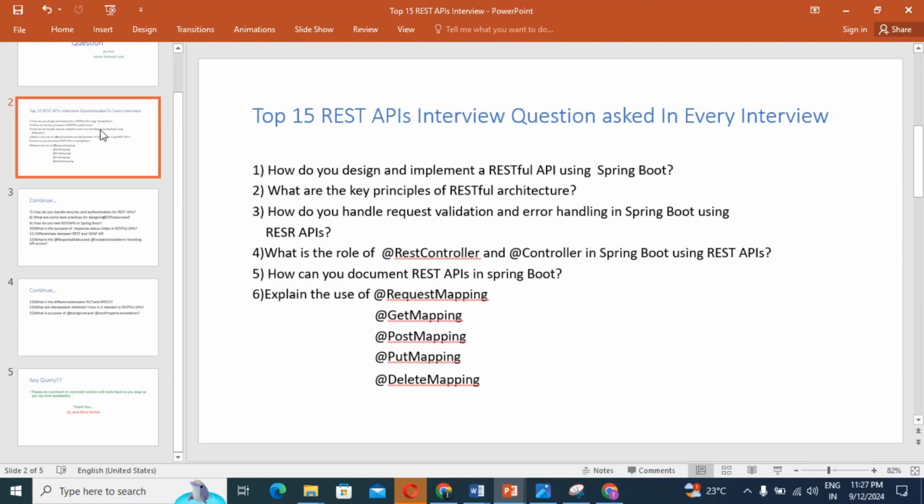Define custom exception classes and handle them using @ExceptionHandler or @ControllerAdvice to provide meaningful error messages.